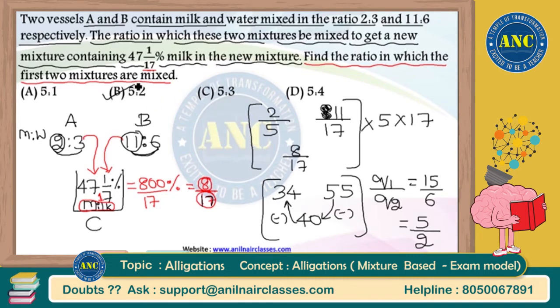I hope the idea is very clear for you. In this question, they are not giving you the ratio of milk and water directly in vessel C, but they are giving you this much percentage of milk present. That means out of total 17 liters of solution, 8 liters belongs to milk, or the milk and water ratio in vessel C is 8:9, because 8 plus 9 is total 17.